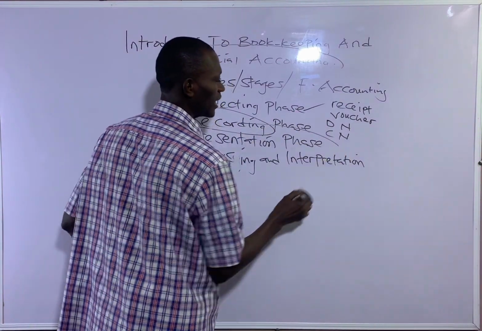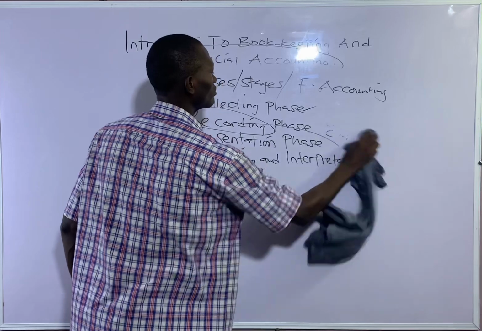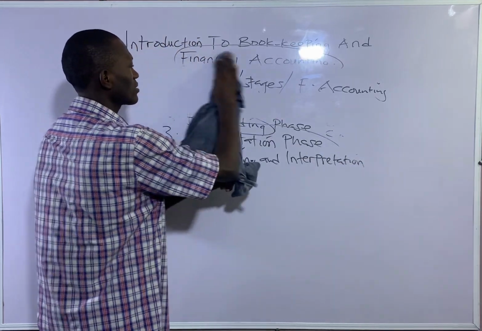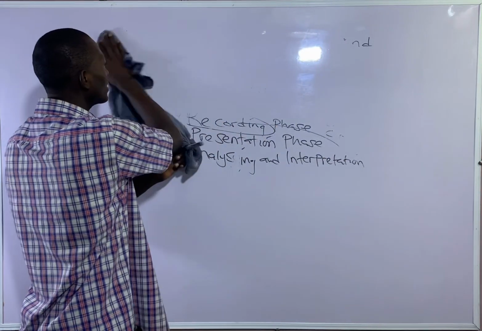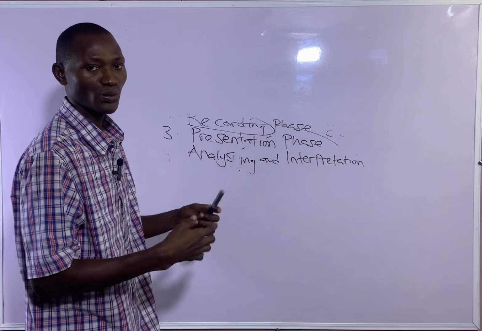Then subsidiary books. Let me explain this. Subsidiary books are where the business transactions are usually recorded.